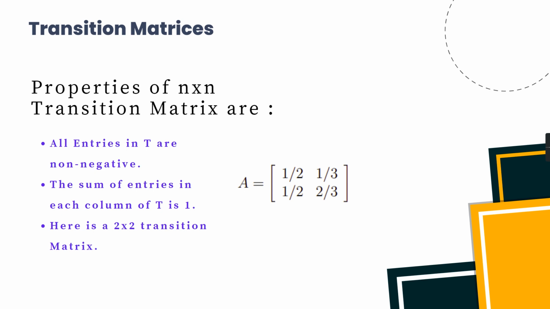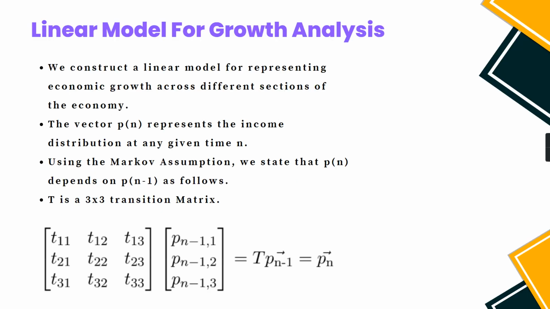A transition matrix represents the dynamics of change between two states. A transition matrix is used to model the evolution of one state into another state over time in a Markov process. The properties of a transition matrix are that the sum of the columns of a transition matrix is always 1 and the entries of a transition matrix always lie between 0 and 1 since they are transition probabilities. Now coming to our linear model for growth analysis.